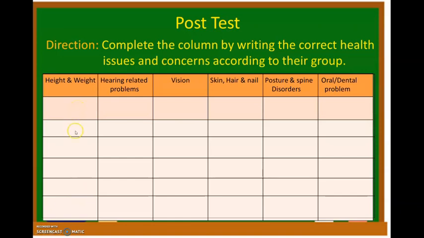The hearing related problems, what are the issues and concerns? The vision, what are the issues and concerns? Skin, hair, and nail, write the issues and concerns here. Then the posture and spine disorders here, and the oral dental problems in here. Okay, and then write your name and section, and then pass it in our GC.